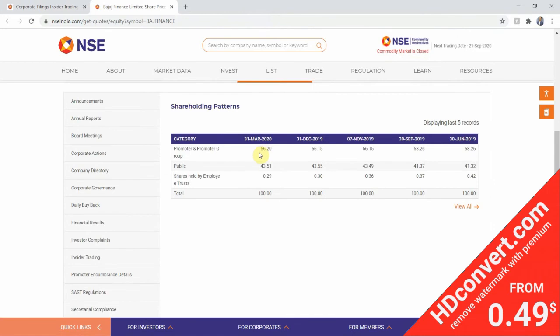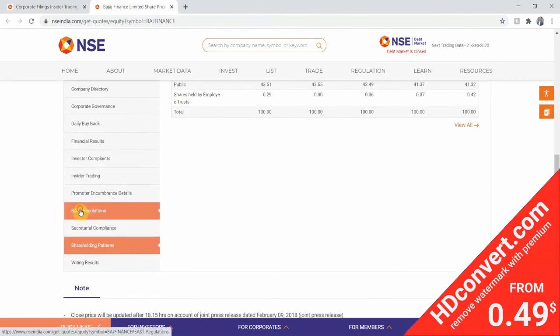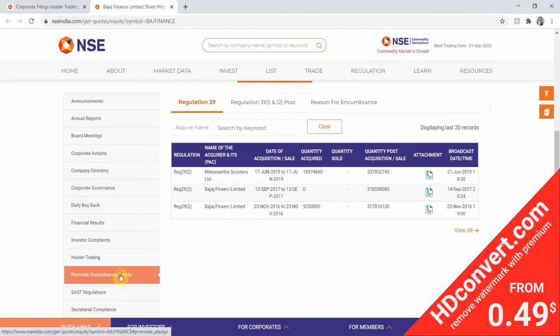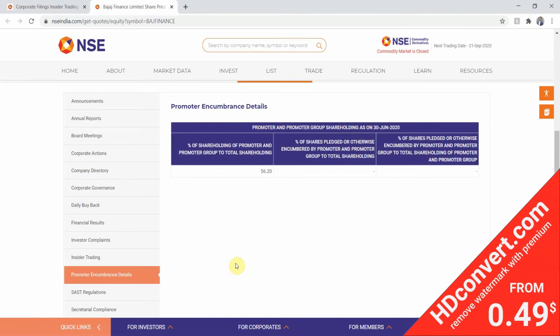So the shareholding pattern looks good. It's 56.20%, so it's greater than 50%. So it fits. Next in line is SAST regulation. In the past 6 months, there has not been any selling by any institutional investor. So it fits again. Next is promoter encumbrance details.